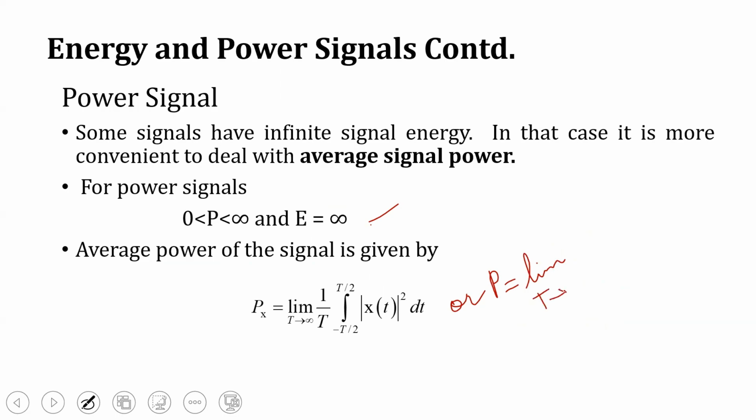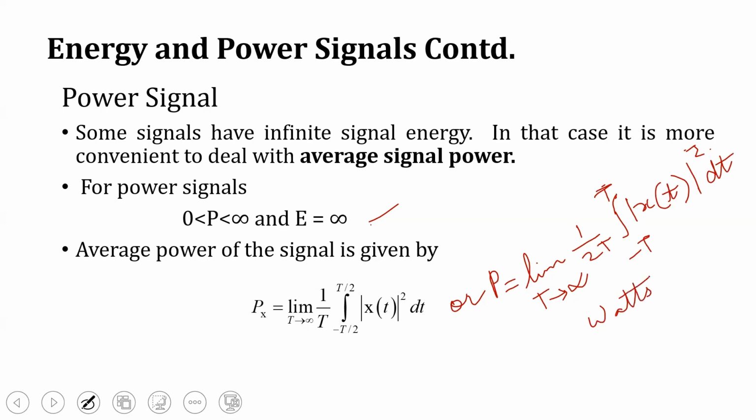limit T tends to infinity 1 by 2T integral minus T to T mod x of t the whole square dt, and the power is normally measured in watts.